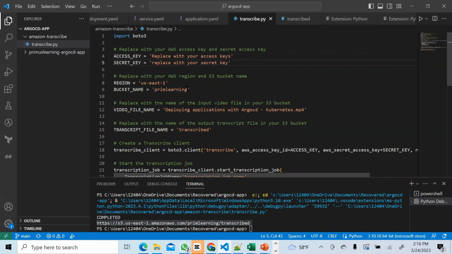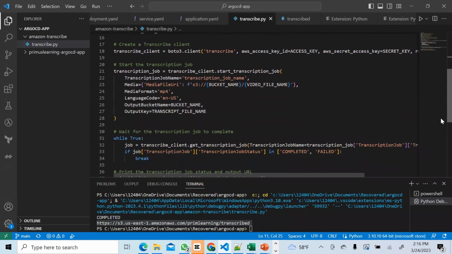Then for this one I'll type, replace with your bucket name. That's all you need, guys. The US East one, you can just say replace with your region. And here you go. This is the script I'll share with you in the description section.